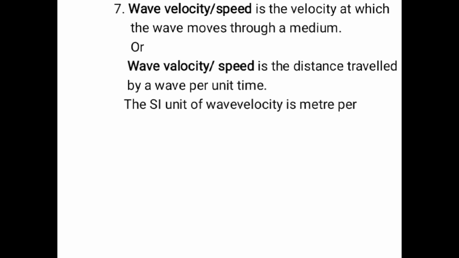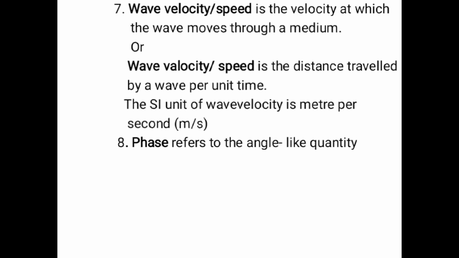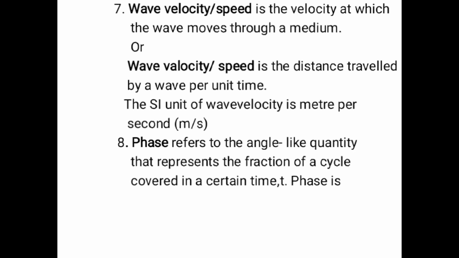The SI unit of wave velocity is meter per second. Another term is phase. Phase refers to the angle-like quantity that represents the fraction of a cycle covered in a certain time t. Phase is normally denoted by phi.